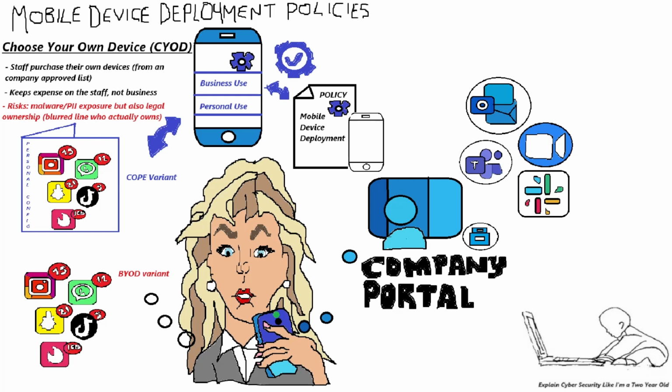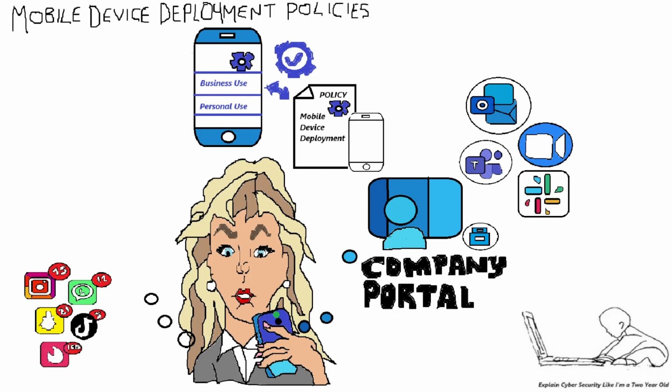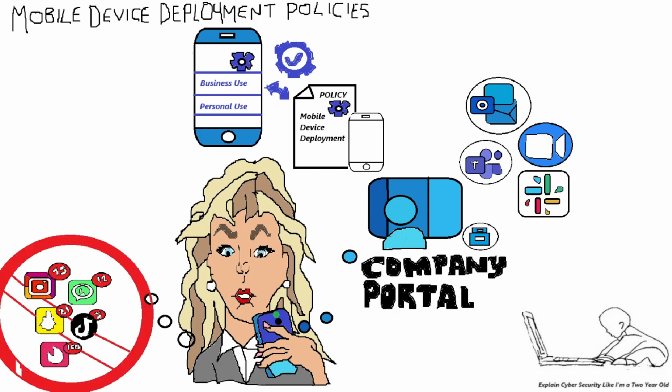Furthermore, the COPE has the same issues as BYOD in that there is a potential for malware transfer and the commingling of business and personal data, leading to our final deployment method, which is the most secure, known as Corporate Owned Mobile Strategy, COMS, also known as Corporate Owned Business Only, which is where the company purchases the mobile devices that can support the security compliance and the security policy.